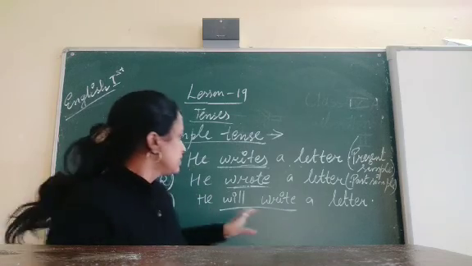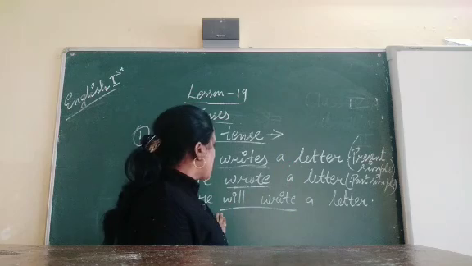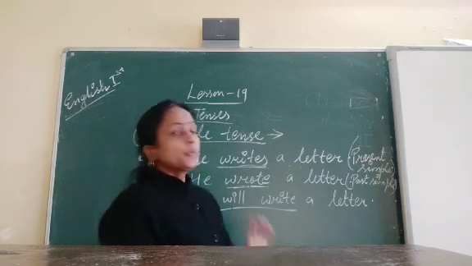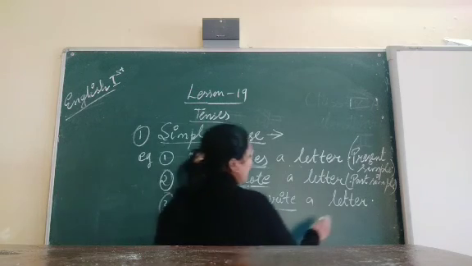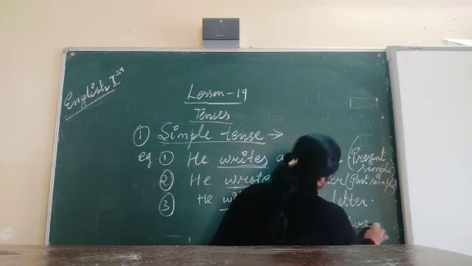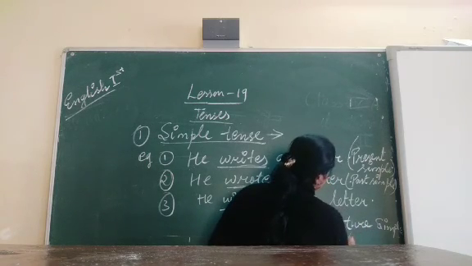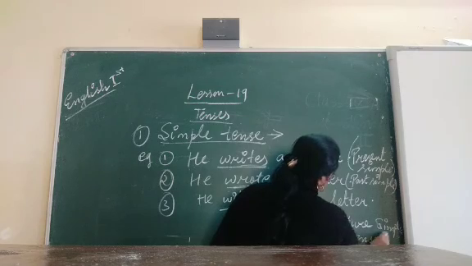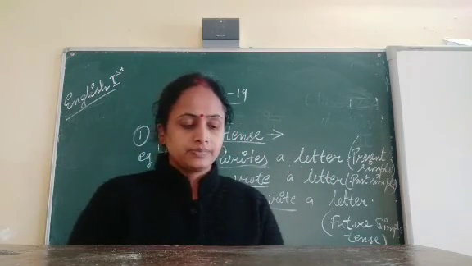So that's why this is an example of the future simple tense.